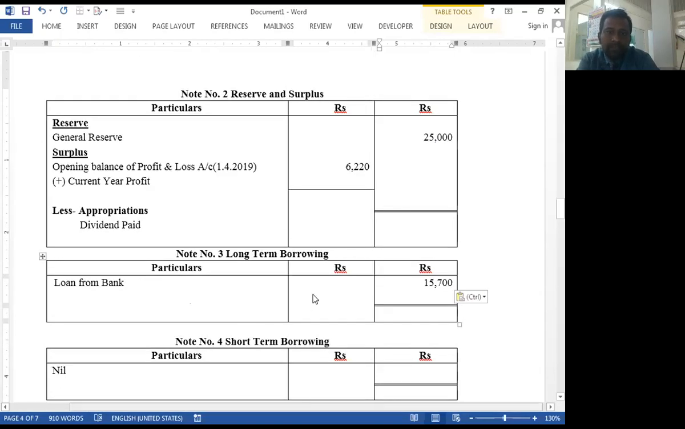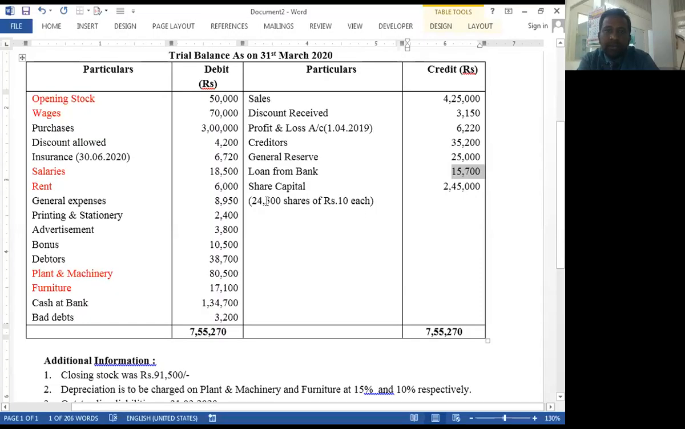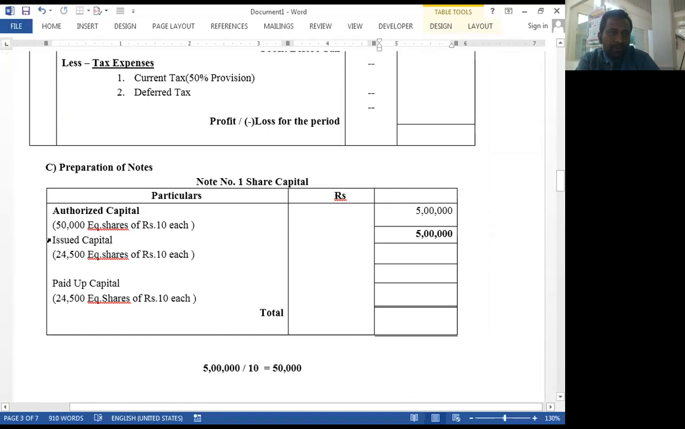Last item is share capital. 24,500 shares of rupees 10. It is issued as well as paid up. That's why we transfer it under the heading share capital, issued capital.